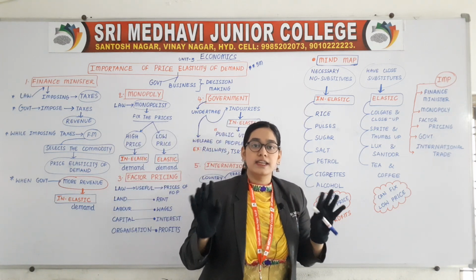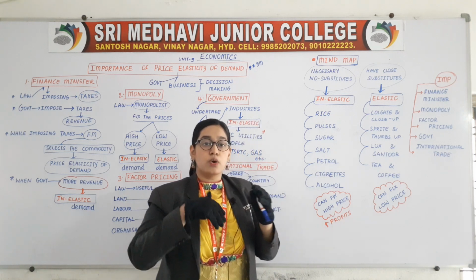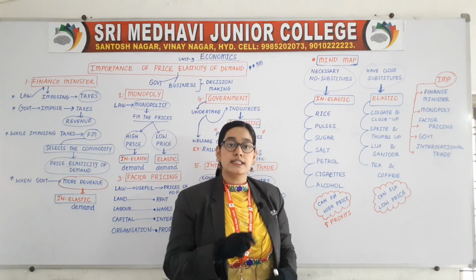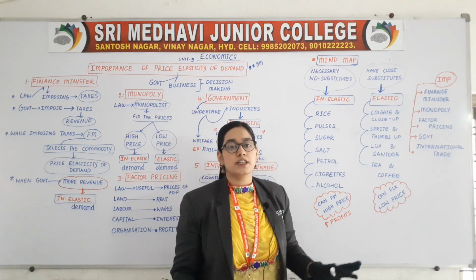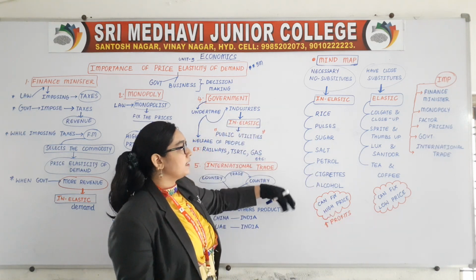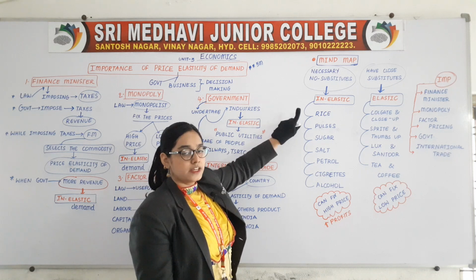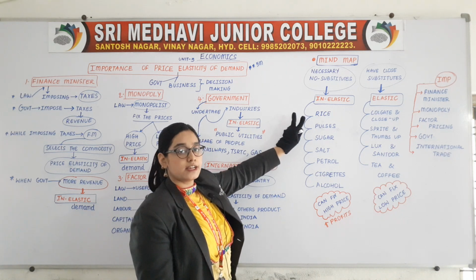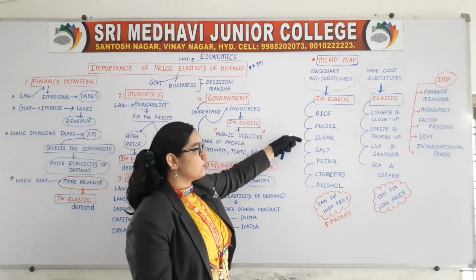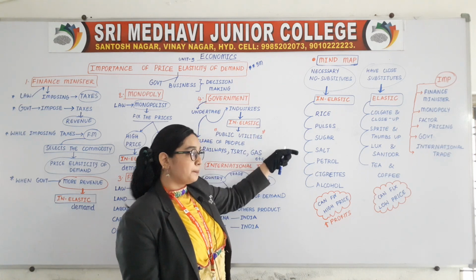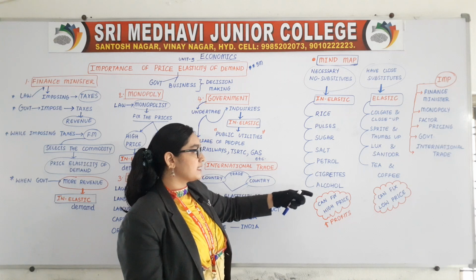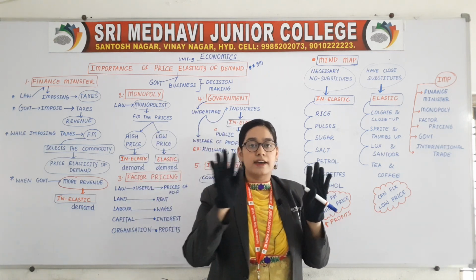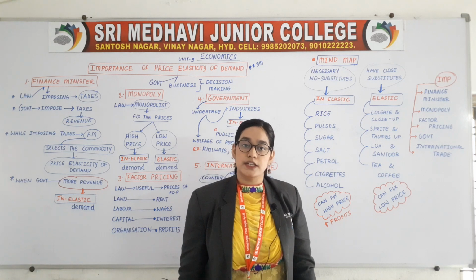Few examples are written over here, like rice, which has no other substitute and is much necessary for us. Then pulses, sugar, salt, petrol, cigarettes, alcohol; these all things do not have any close substitutes.